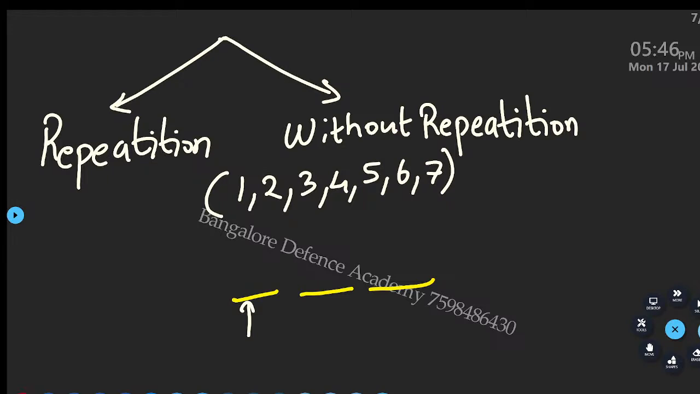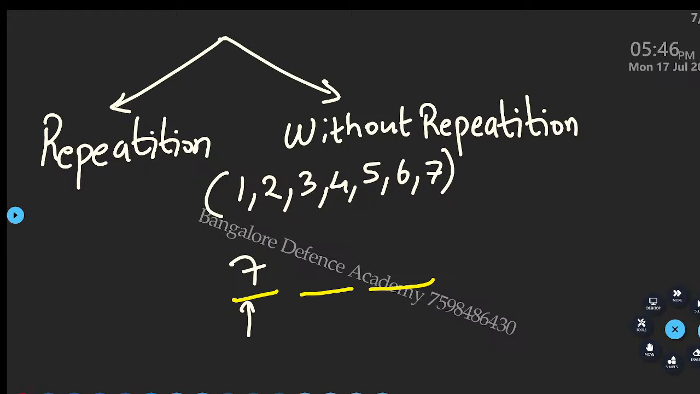So let us compromise. Can I take all these 7 here? Out of these 7, any number can come here. Yes or no? Out of this 1, 2, 3, 4, 5, 6, 7, anyone can come here. So I write 7 possibilities. How many possibilities do I have? Did you understand? Okay.